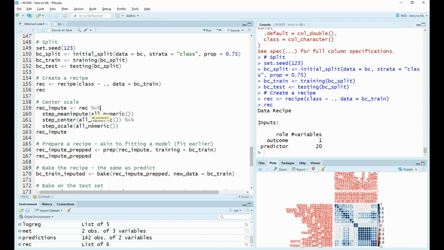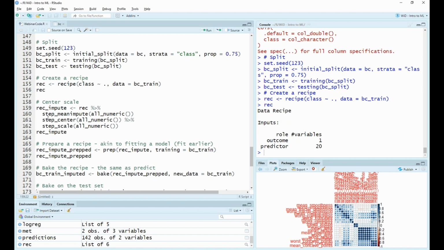And then on this recipe, we can now define some transformations that we want to perform. So in this example, we're going to be performing a step mean impute. So for all the missing values, if you remember, we had 4 rows which contain missing values, we're going to impute data. We're going to take the mean value for each of those columns and replace those NAs with the mean for that column. And we're going to perform that on all the numeric columns in our dataset using this all numeric function.